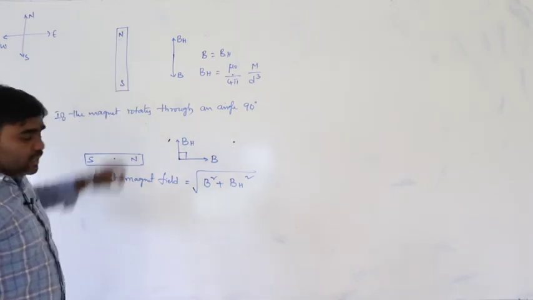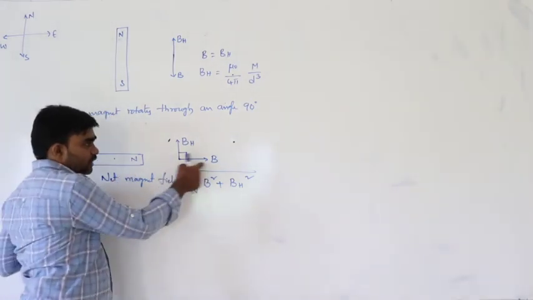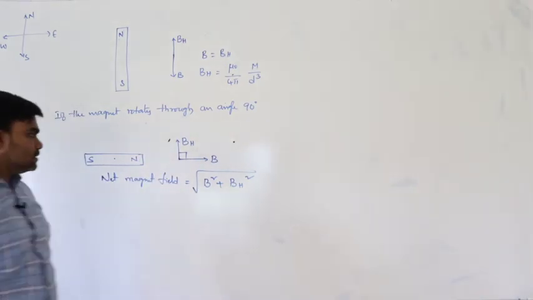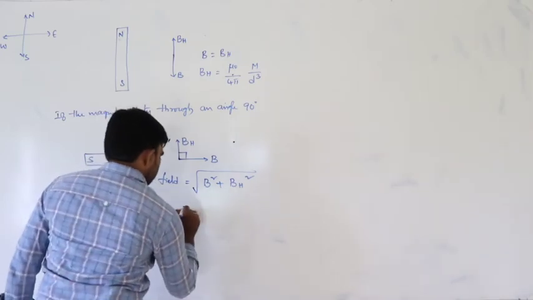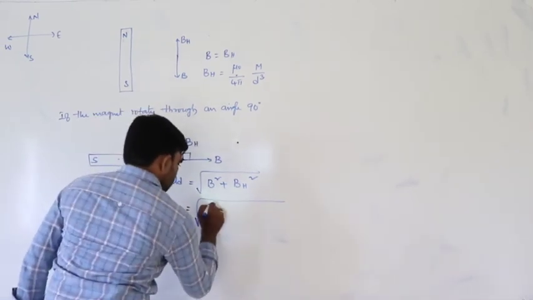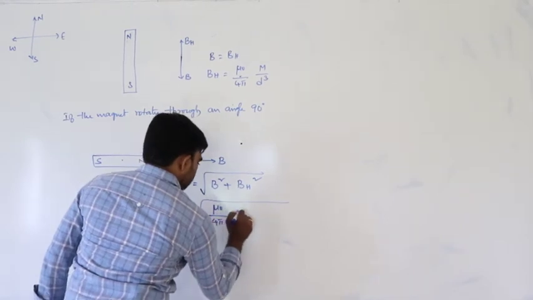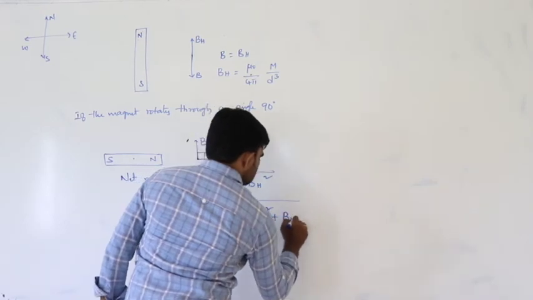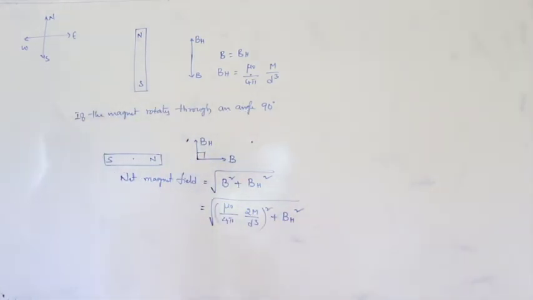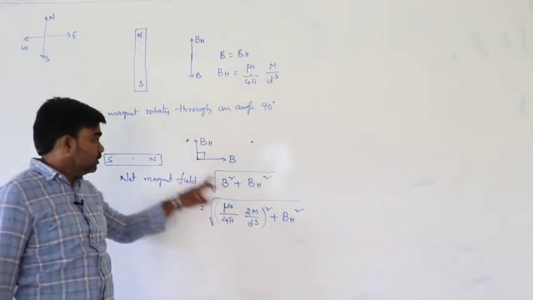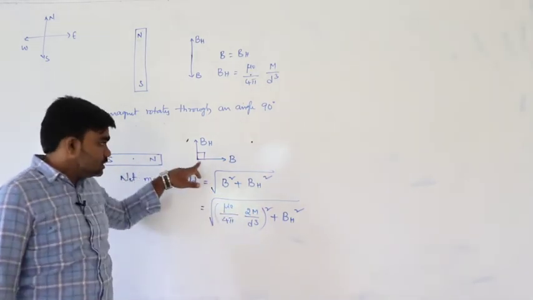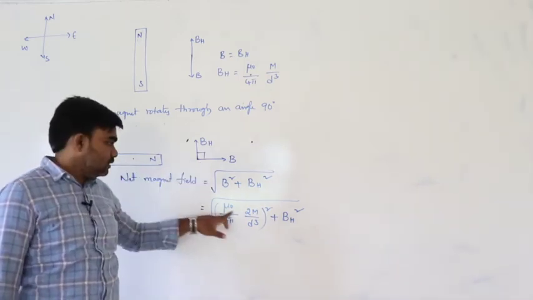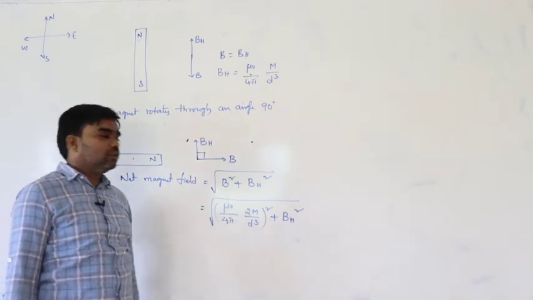If the magnet rotates to an angle 90 degrees, the direction of the magnetic field will be like this, and this is BH, then the net magnetic field is equal to under root B square plus BH square. So here B is mu naught by 4 pi 2 m by d cube, whole square, plus BH square. Why is it 2 m by d cube? For this magnet, this point is an axial point. That is why it is mu naught by 4 pi 2 m by d cube whole square.